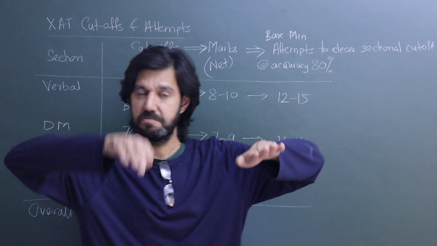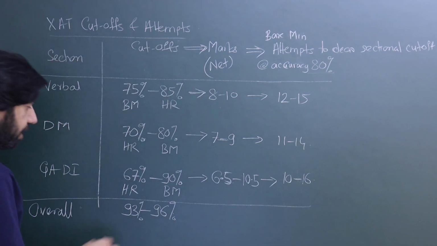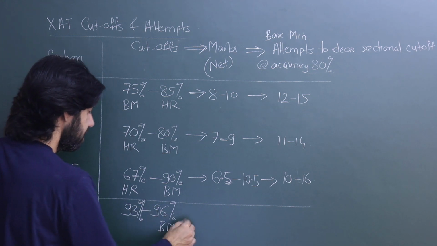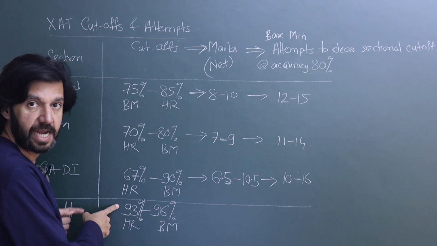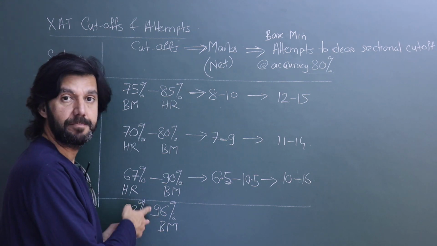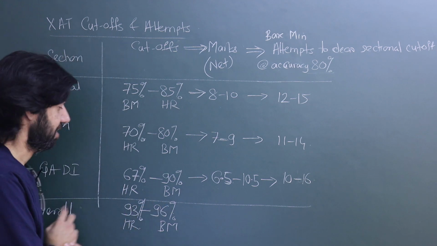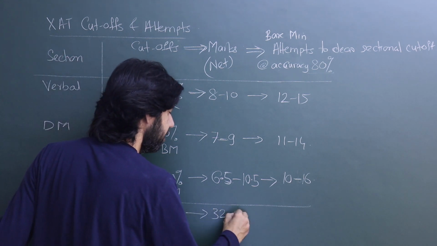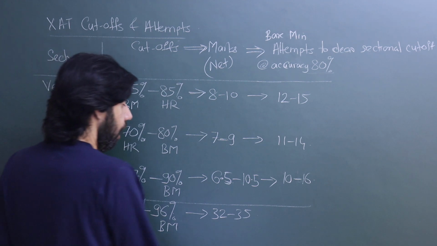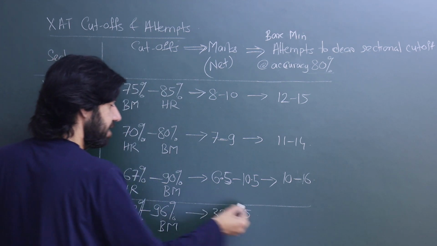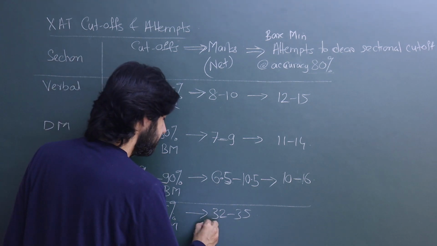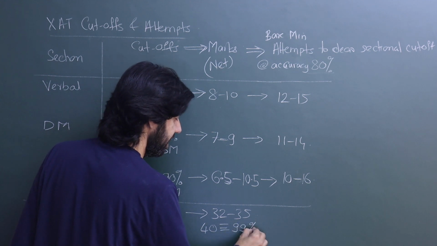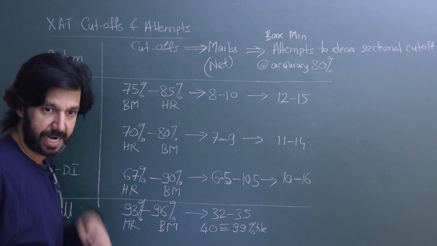And remember, XLRI is at par with a lot of older IIMs, okay? And so at least this looks far more comfortable. This is your BM percentile cutoff. This is your HR. HR girls 93, HR boys 94, BM girls 95, BM boys 96 percentile. And in marks, this will translate to between 32 to 35. Means 93 will be 32, 96 will be 35, and remember, just as a perspective, 40 marks is going to be equivalent to a 99 percentile in XAT.